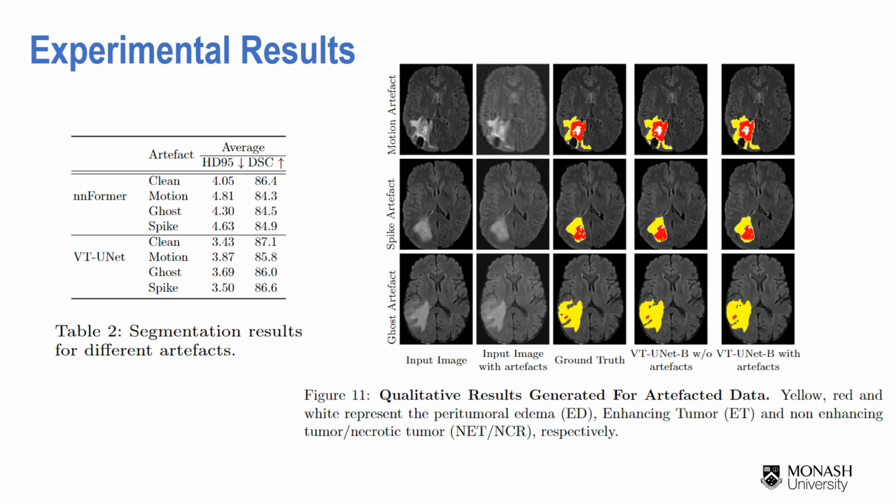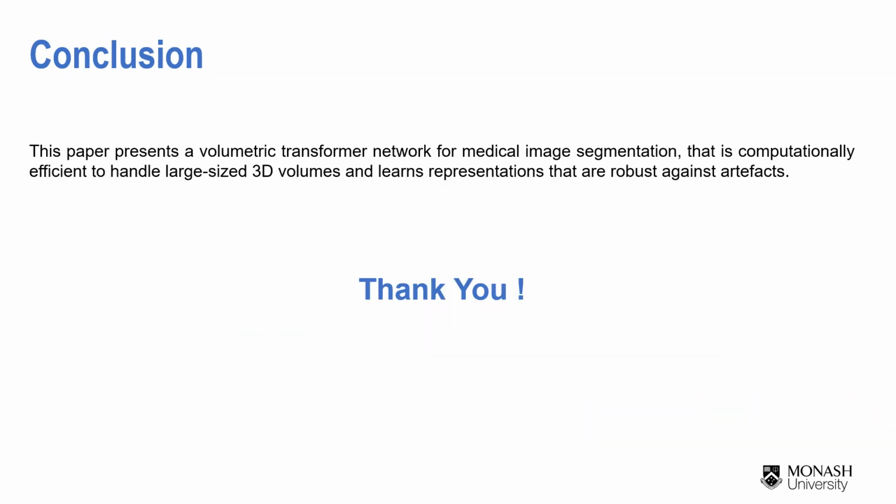Also, we conducted another experiment to evaluate the model's robustness to data artifacts. We added motion, ghost, and spike artifacts to patient MR images before feeding those to the VT-UNet model. The results suggest that our approach performs more reliably in the presence of these artifacts. Our results show that the proposed model achieves consistent improvements over existing state-of-the-art methods in volumetric segmentation. We believe our work can assist in better clinical diagnosis and treatment planning.